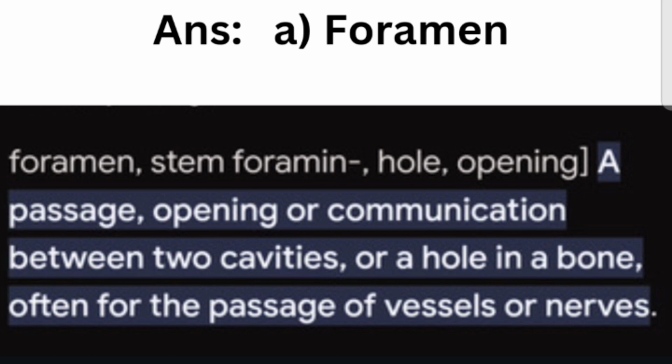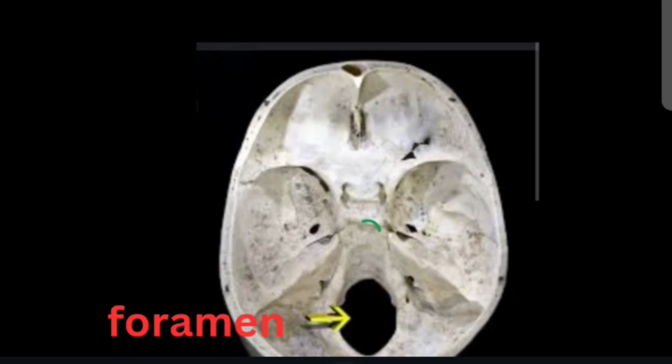Foramen is a hole or opening, a passage or communication between two cavities, or a hole in a bone, often for the passage of vessels or nerves. And this is the foramen.